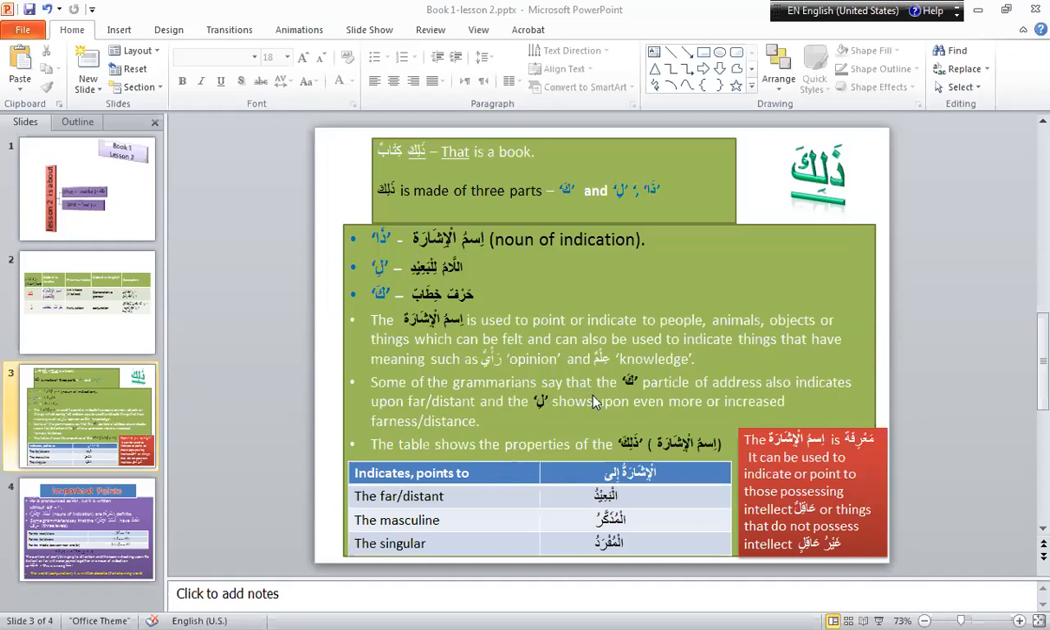Now here we can see that some grammarians say that kaf, which is a particle of address, whenever it is used, we have to understand that the object or being is far, and whenever lam is used, then that object or person is more far, very far.